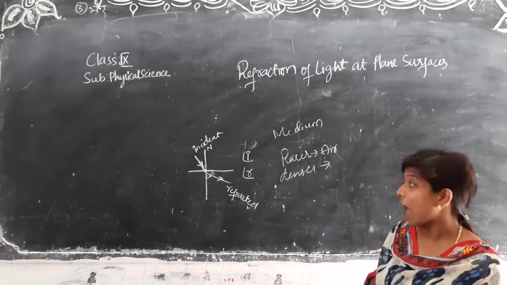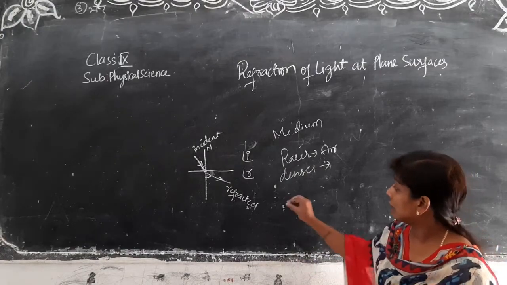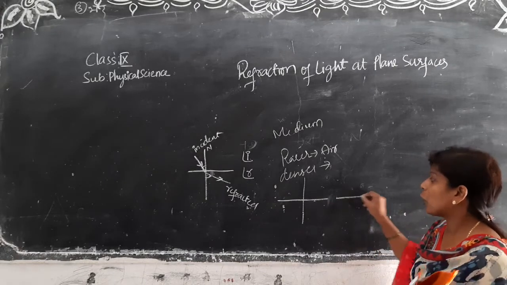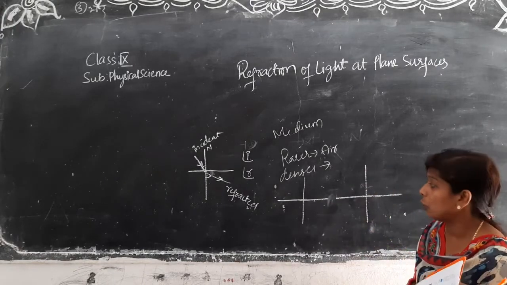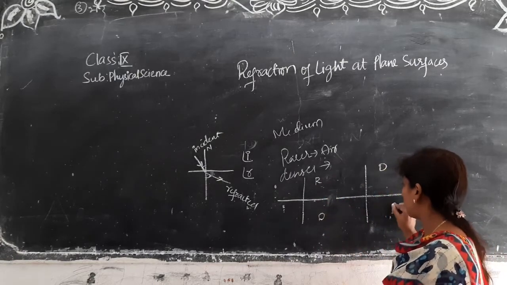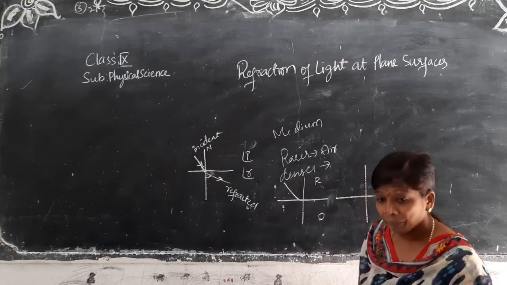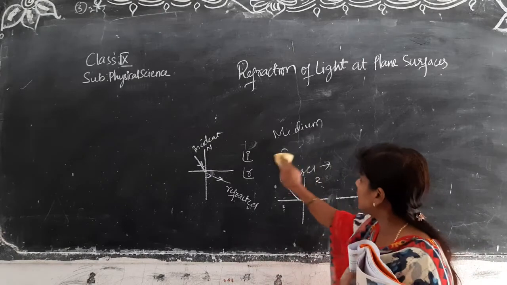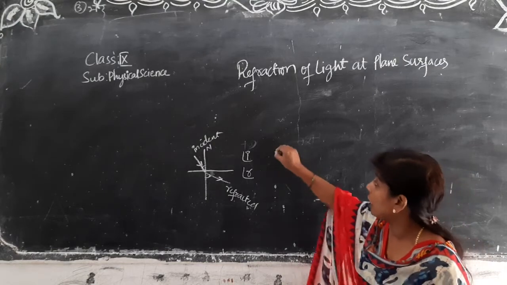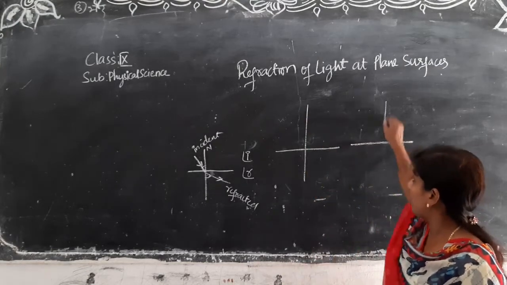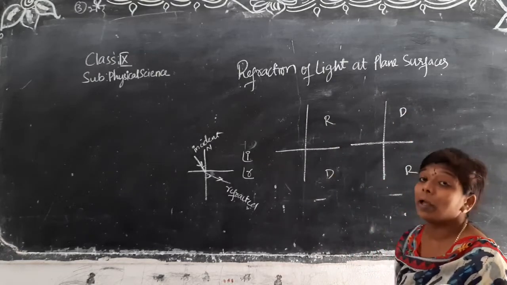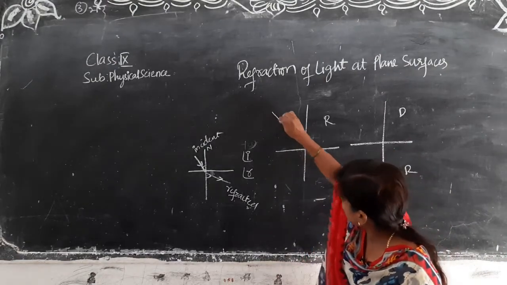So now here we are having some cases when light is passing. These cases are very important. The cases here mean situations, so don't think in another way. Suppose this is a rarer medium, this is a denser medium, and this is a rarer medium. Here is our incident ray. Observe properly.